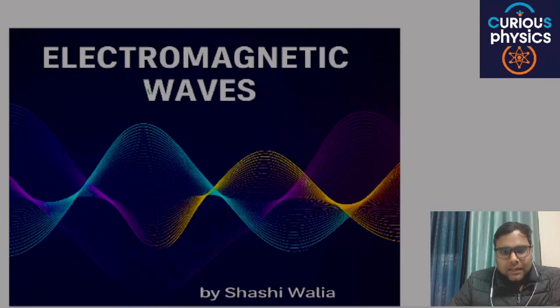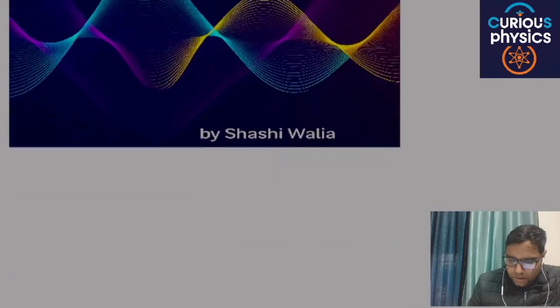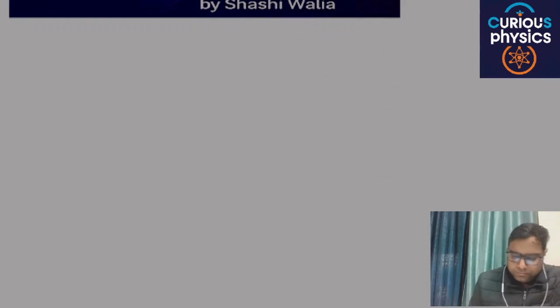In this chapter we will get to know that if the change in magnetic flux creates an electric field, then the change in electric flux with respect to time also produces a magnetic field. After that we will combine the concepts of electric field and magnetic field, which results in the form of electromagnetic waves.